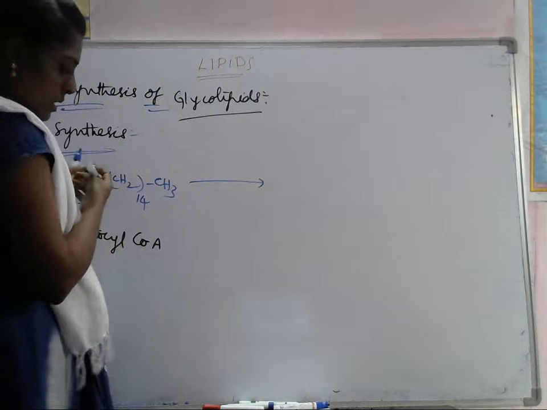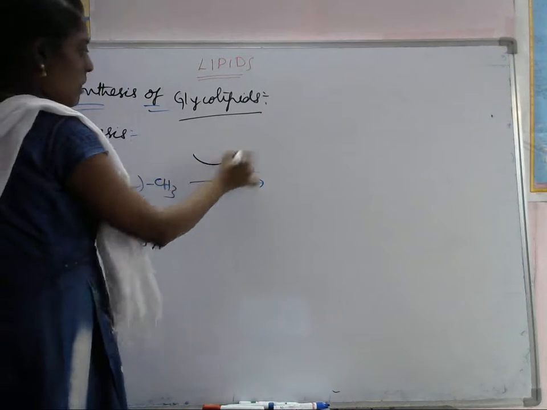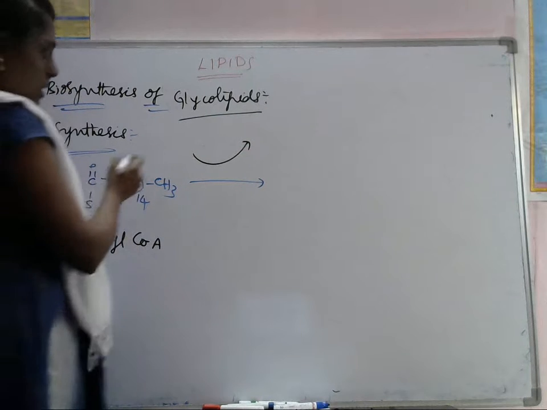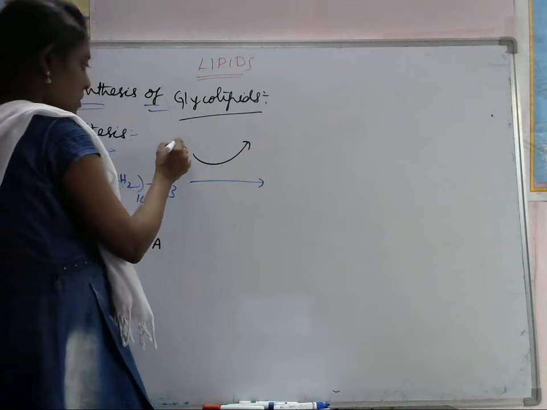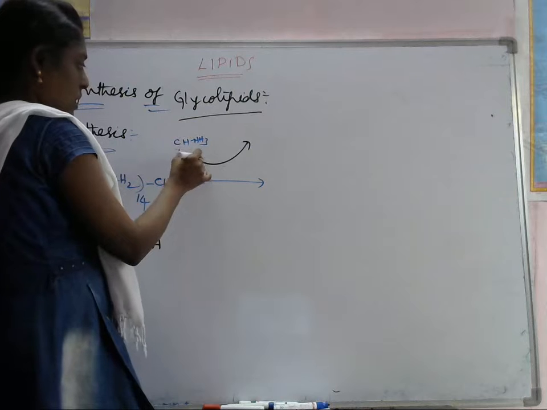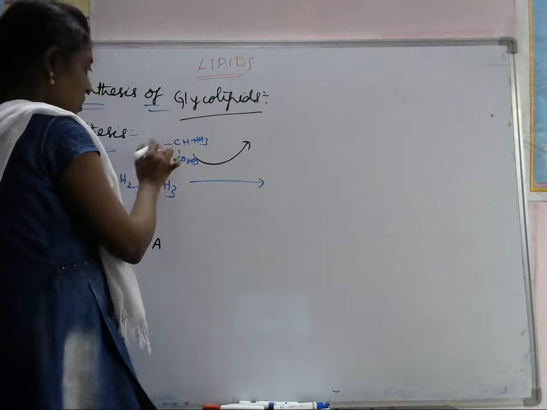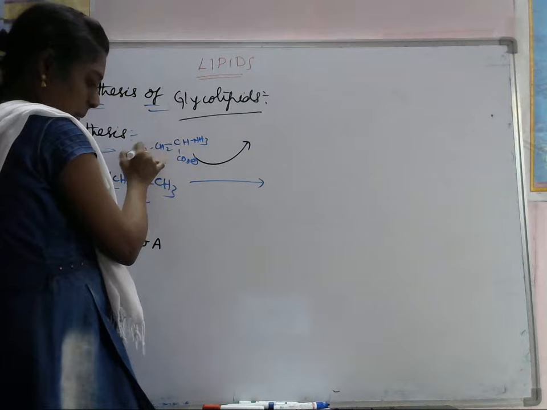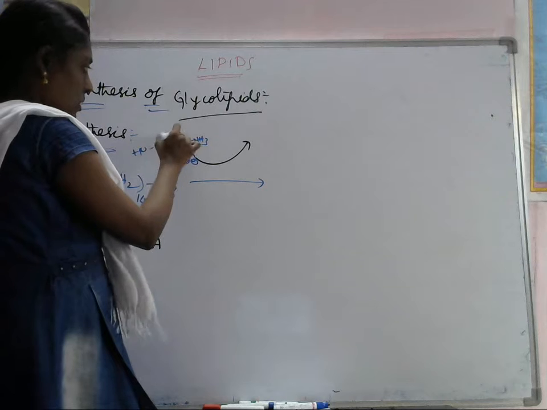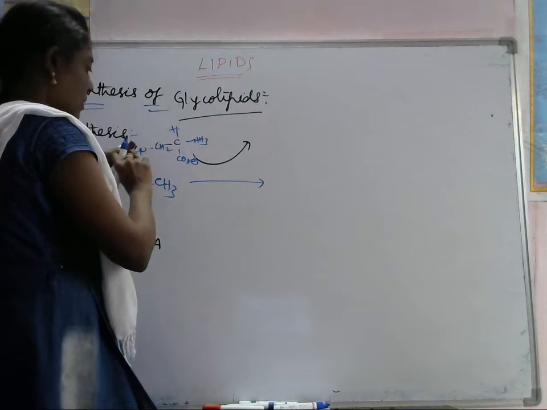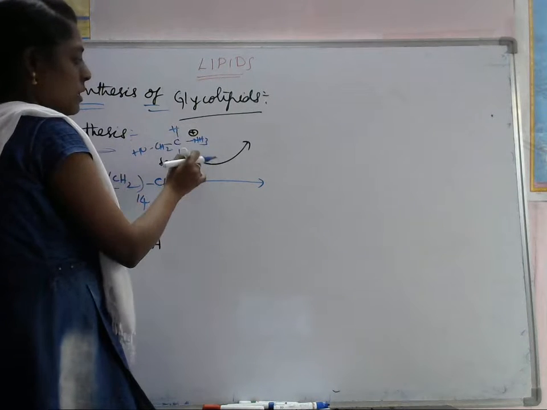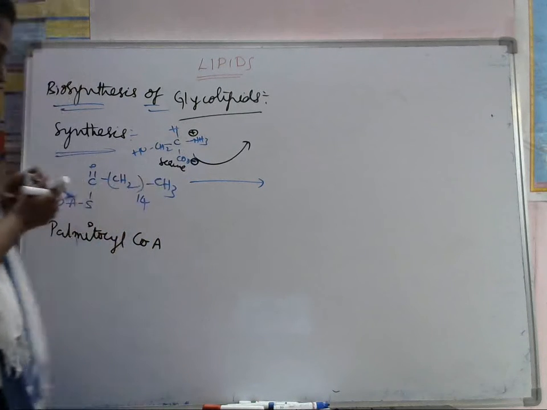we have to write the serine. So what will be there? It reacts with this one. Here we will see CHNH3 plus COO minus is there. Another group it has is CH2OH. This is the serine. Here a plus charge will be there, minus will be there, so it exists as a zwitterion.